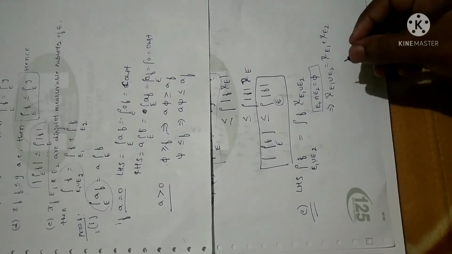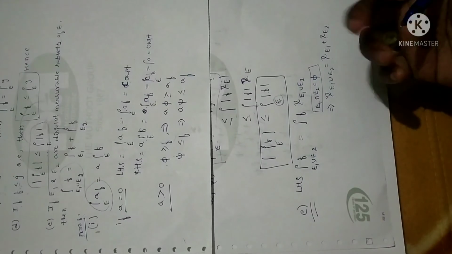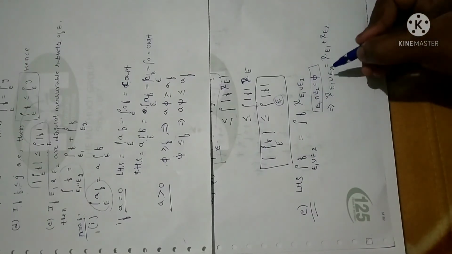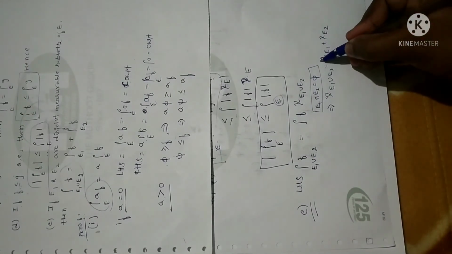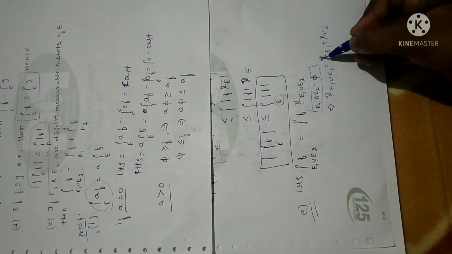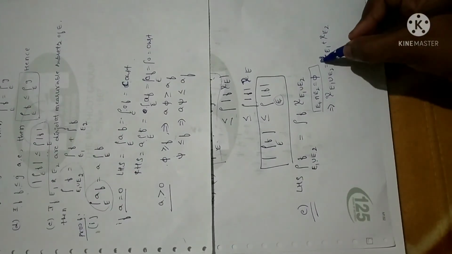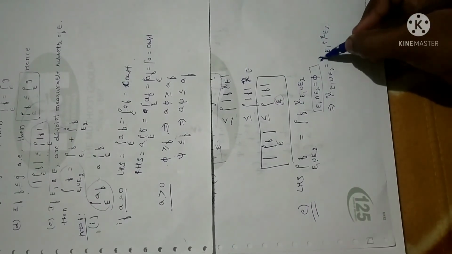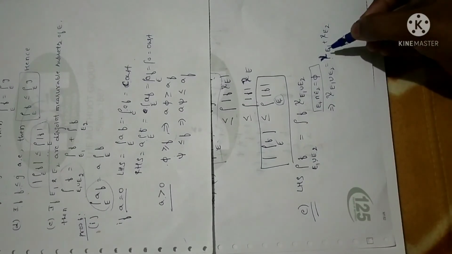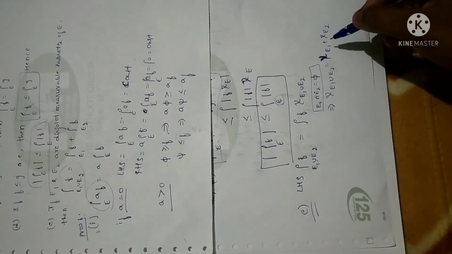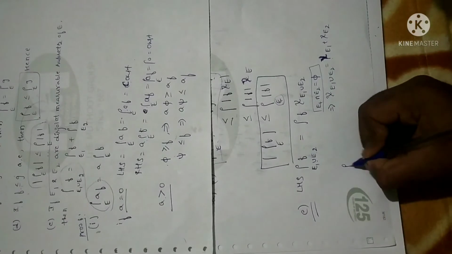Since I am sending the notes as textbook material, it is printed material, so chi is just looking like an X. You just make it as chi. If you watch the video properly, then only you can make corrections there. So it is chi. In the textbook material, it was just looking like an X. You just change it. Now let me consider the LHS.